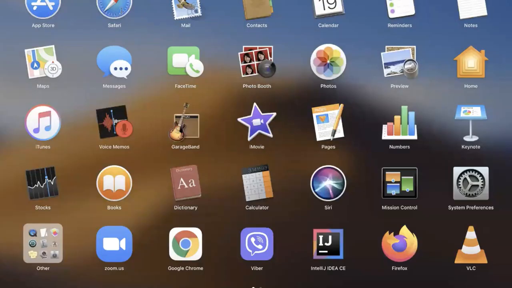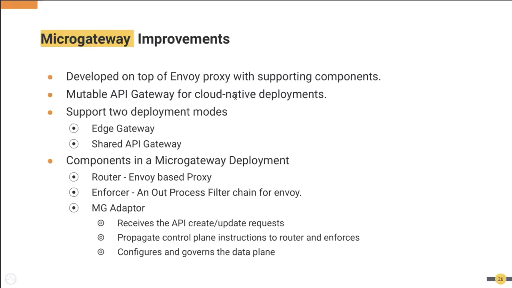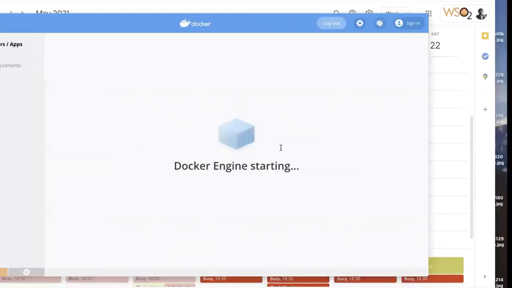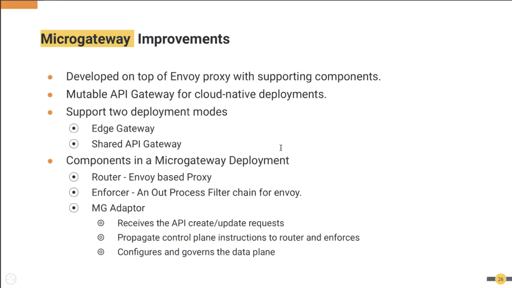Okay. So I'll start my Docker runtime because for the demonstration, I need this Docker. So next I'll discuss the